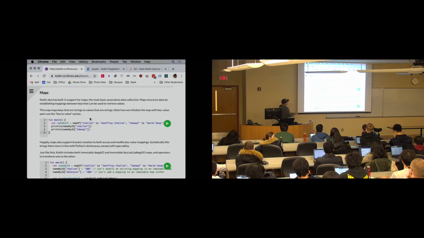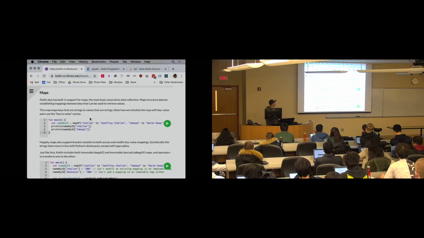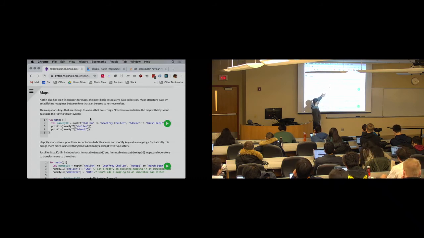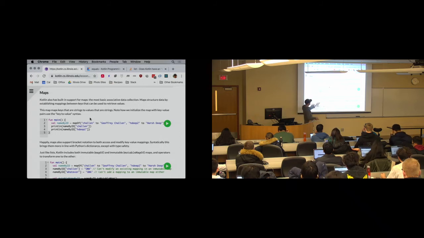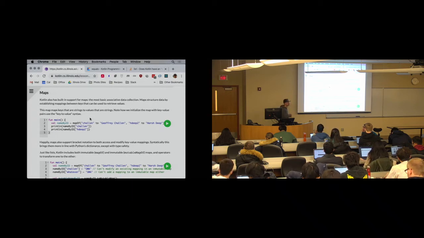And then I can retrieve items from this map by using the keys that I used, right? So again, using mixtures of maps and lists, you can pretty much do anything you want with data. Maps support bracket notation. So you can see here that rather than calling get, I'm allowed to use anything that's the same type as the keys in the map in order to retrieve things from it. In this case, the keys in my map are strings. The values are also strings. But I can create maps in Kotlin, just like in Java, that map between any two types of objects, just like I can create lists that contain any type of object.